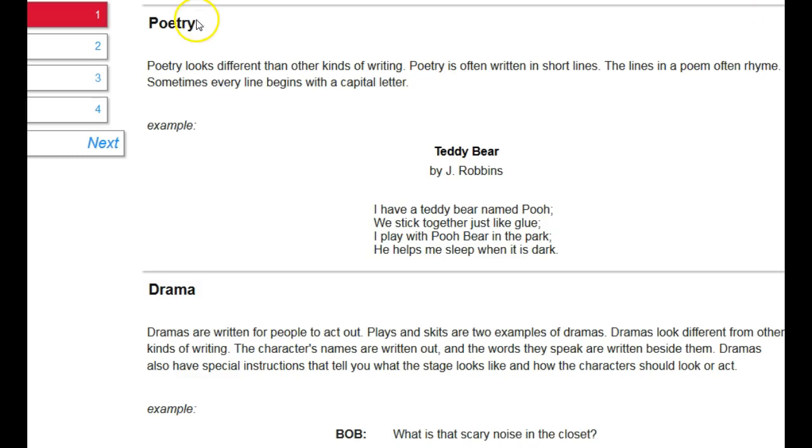Poetry looks different than other kinds of writing. Poetry is often written in short lines. The lines in a poem often rhyme. Sometimes every line begins with a capital letter.